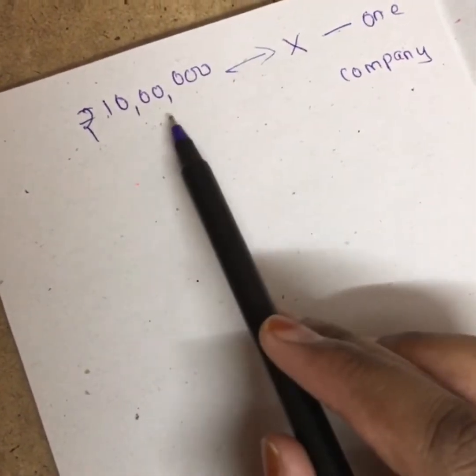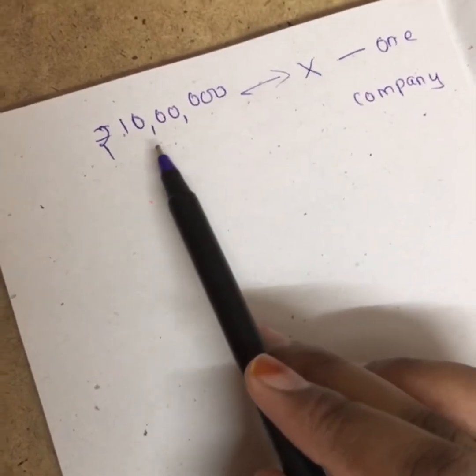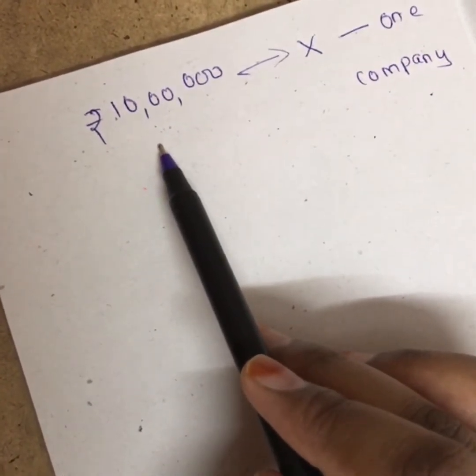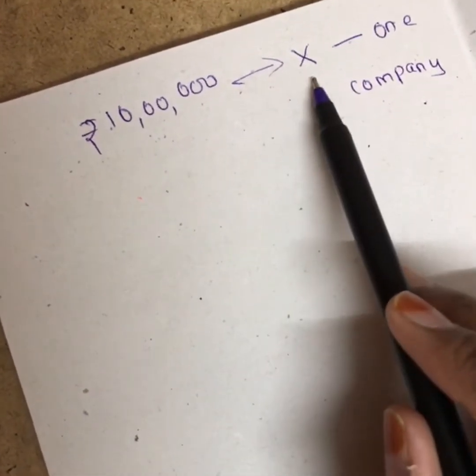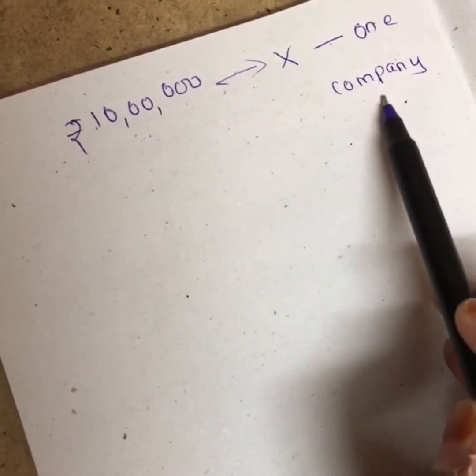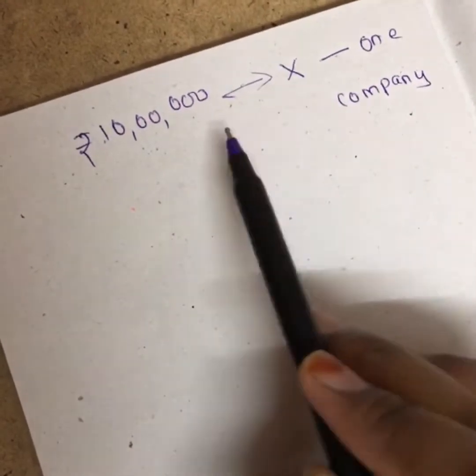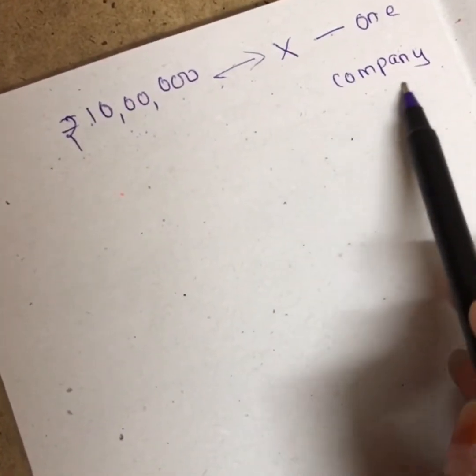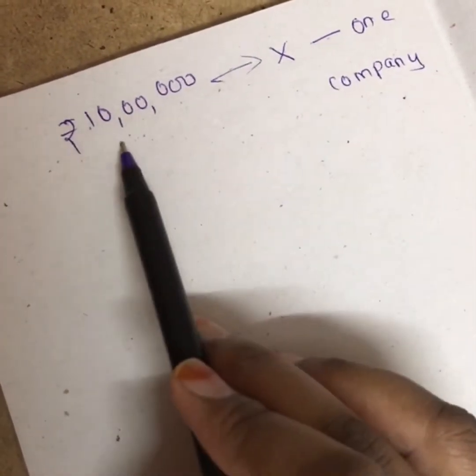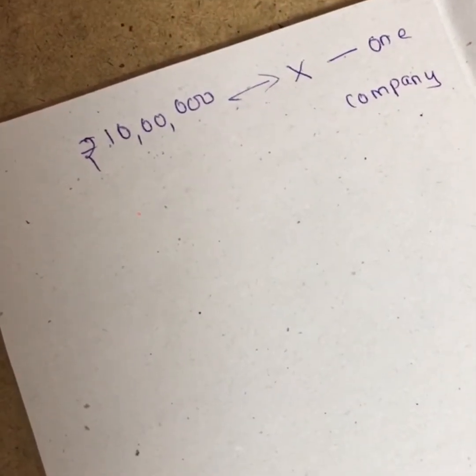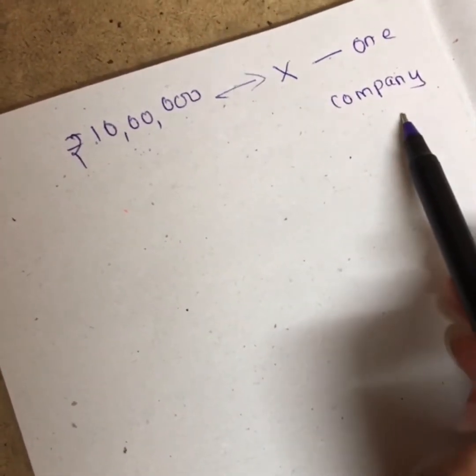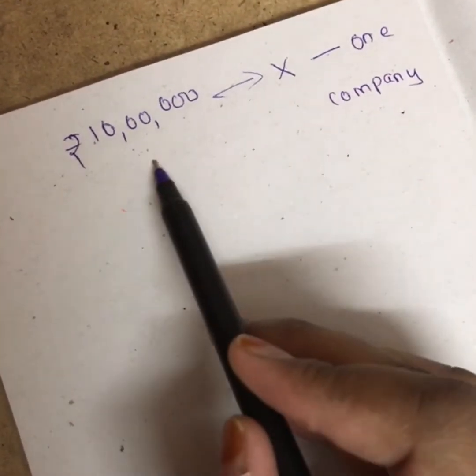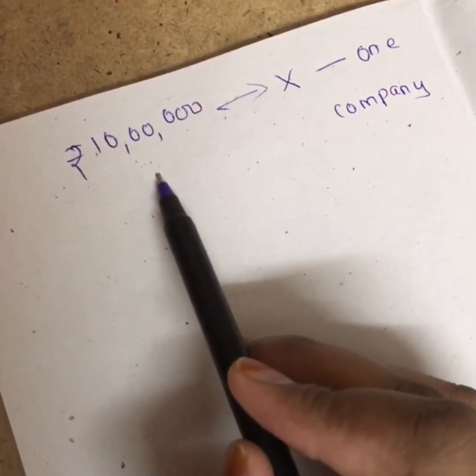So I have 10 lakh rupees with me, right? From the investor's point of view, obviously I'm not going to invest the entire 10 lakhs in one company. Because if that company's share price increases, yes, my 10 lakhs will become 20 or 30 lakhs. But if the share price decreases, I'm going to lose my entire 10 lakhs.